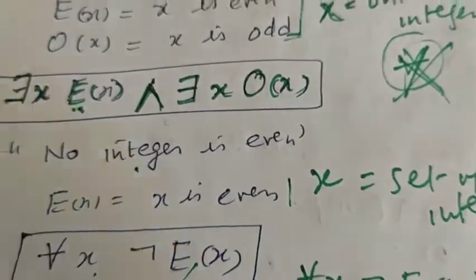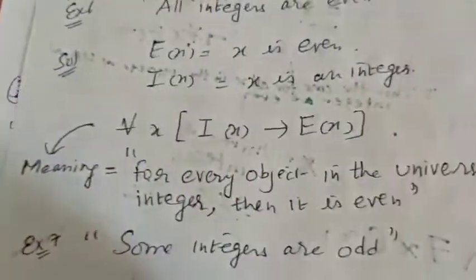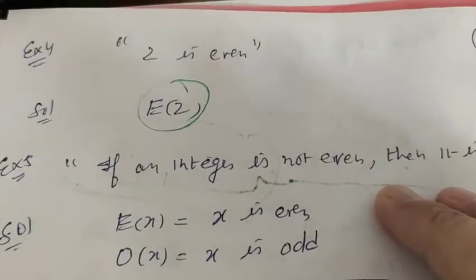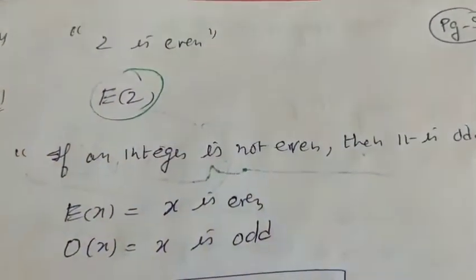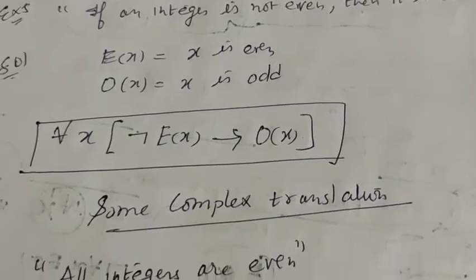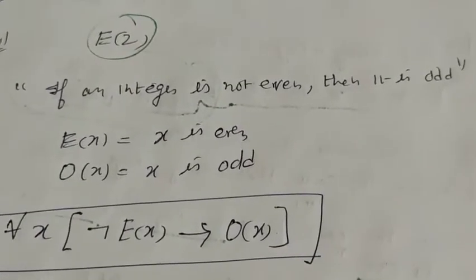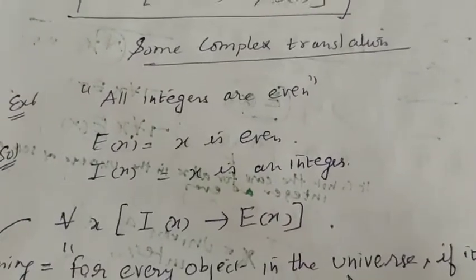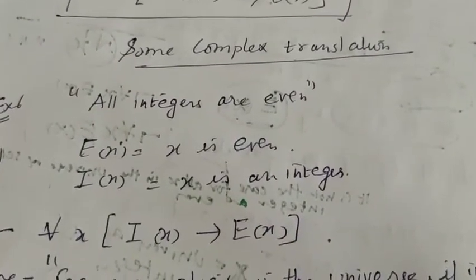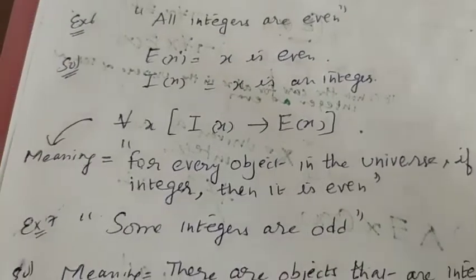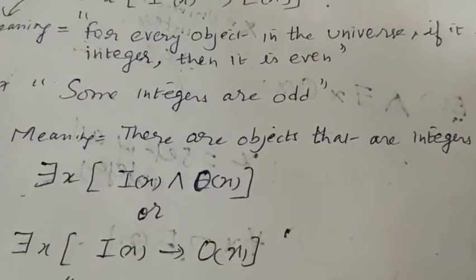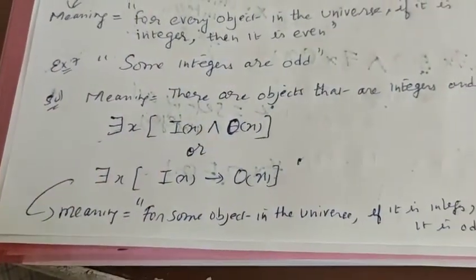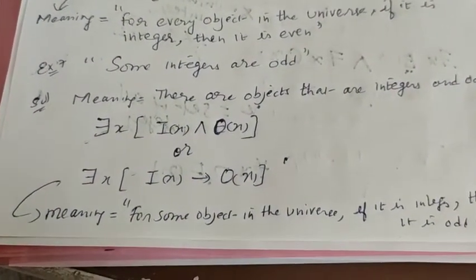Okay. Next is the exercise; I am just changing my slide. You just go through it and then exercise yourself. The answer is given. If an integer is not even, then it is odd. Next question, some complex translations: all integers are even. The solution is given. Last question: some integers are odd. The solution is given. Now in the next lecture we will see some more examples.